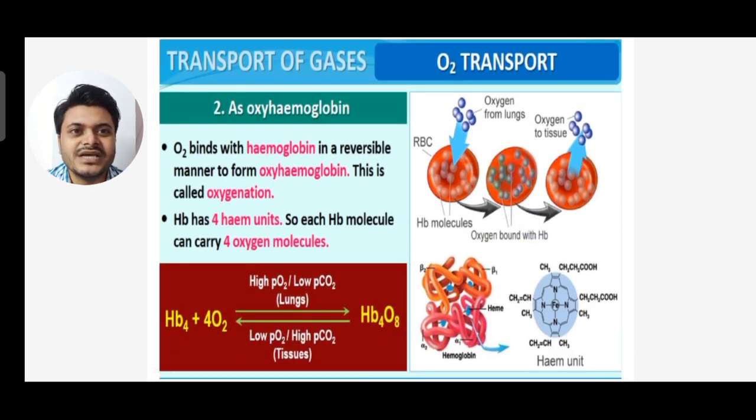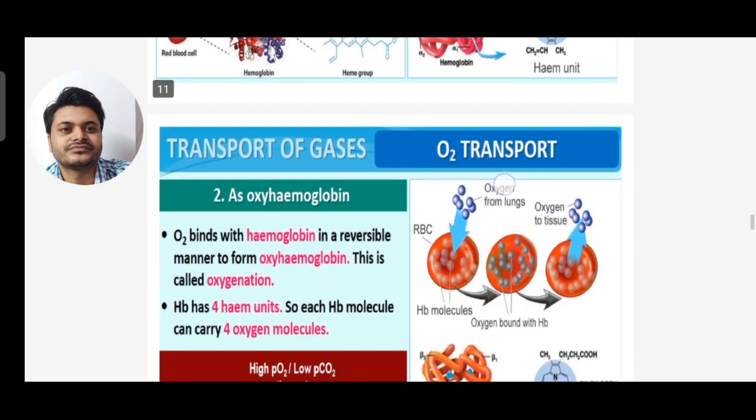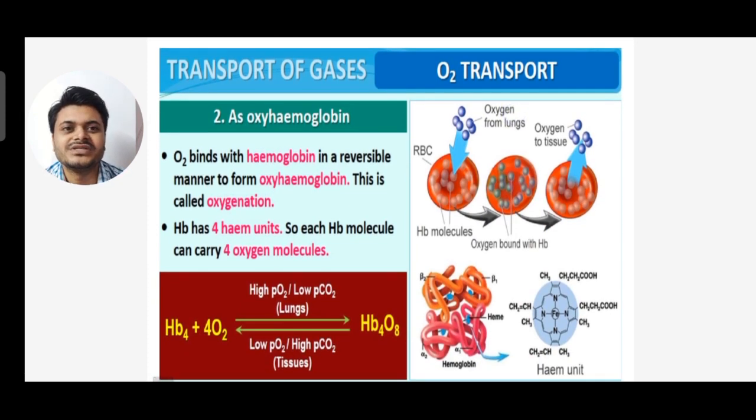Now as oxyhemoglobin, oxygen binds with hemoglobin in a reversible manner to form oxyhemoglobin. This is called oxygenation, and it is a reversible reaction. Hemoglobin has 4 heme units, so each hemoglobin molecule carries 4 oxygen molecules.